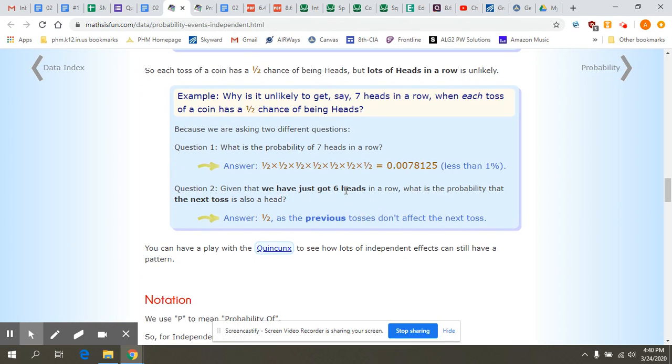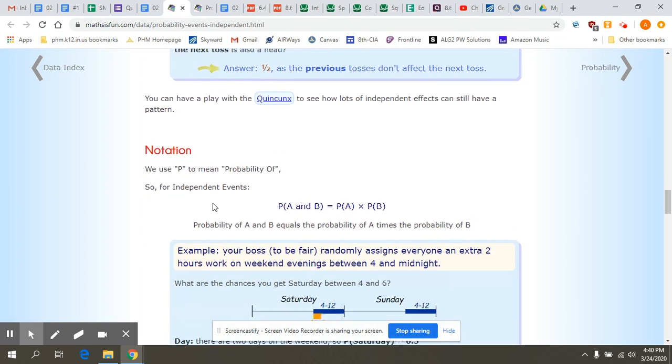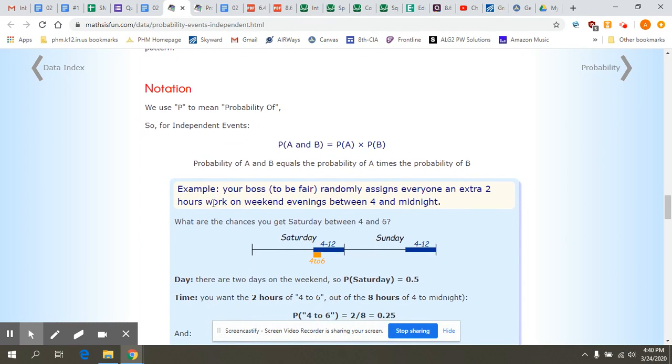So given that we have just gotten 6 heads in a row, what's the probability that the next toss is also a head? That is still the probability of 1/2. So what came before doesn't affect what's about to come when we're talking about independent events. We're talking about notation.